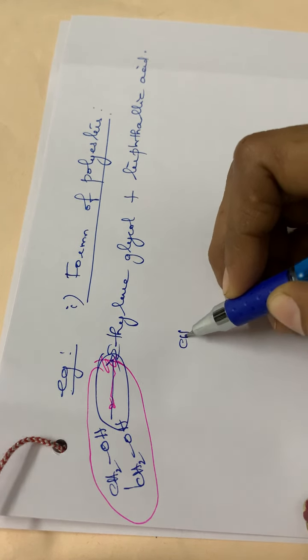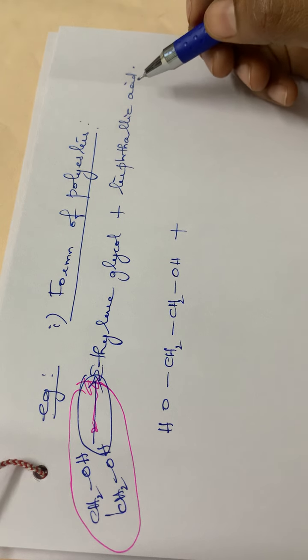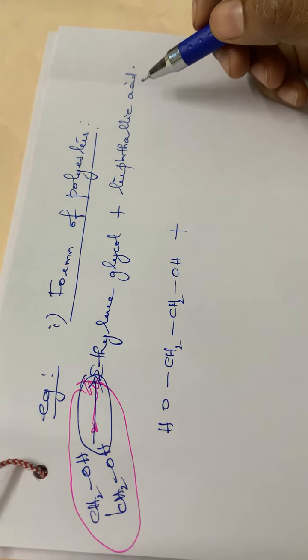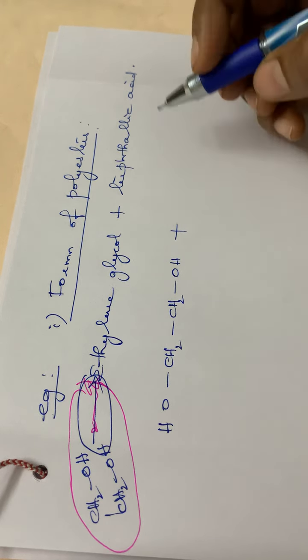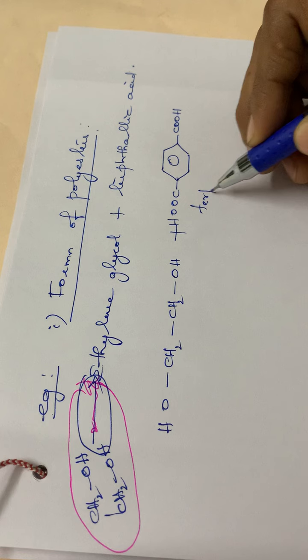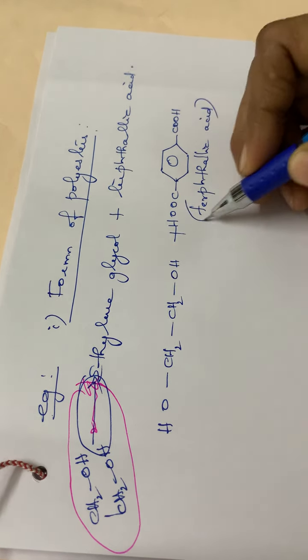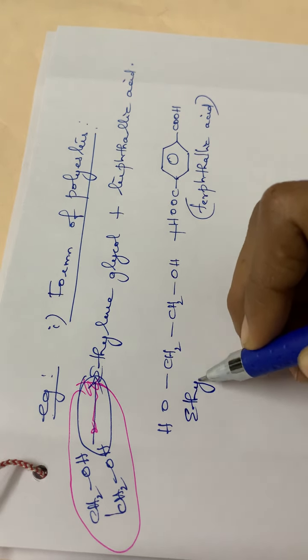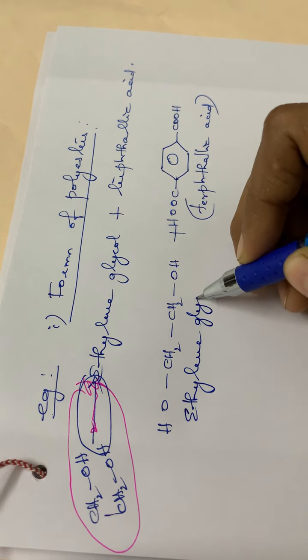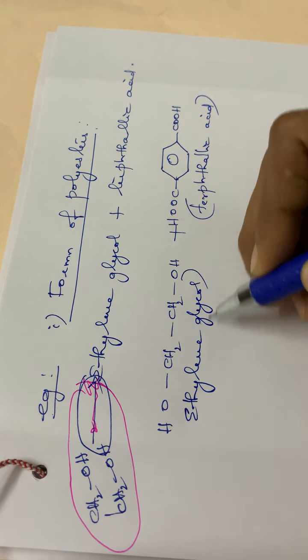Terephthalic acid normally means it will be having two COOH groups, and in terephthalic acid the COOH groups will be at the para positions. Phthalic acid means it will be having two COOH groups in a benzene ring. So here also terephthalic acid means the COOH groups will be at the para positions. So this is terephthalic acid, and this is ethylene glycol.